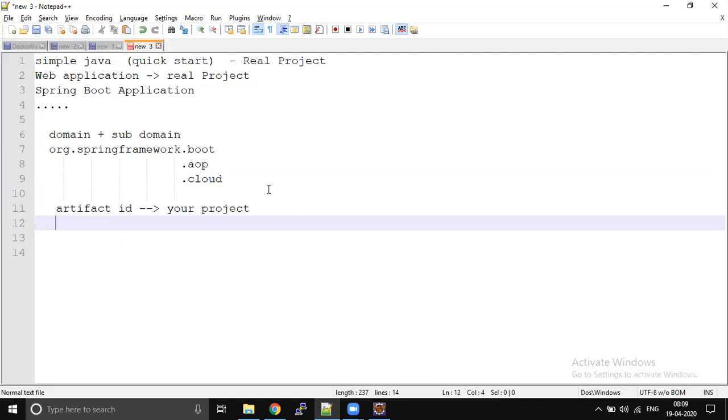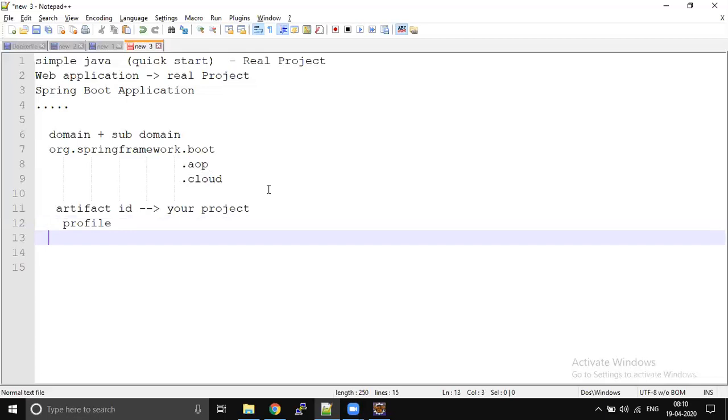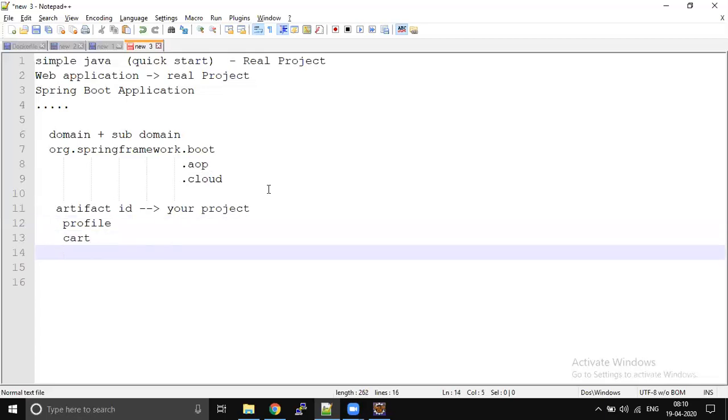In microservices, these will be something like profile, cart, or product. For each and every functionality, we will write a separate service, a separate project.